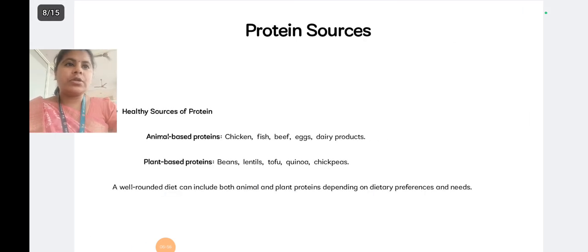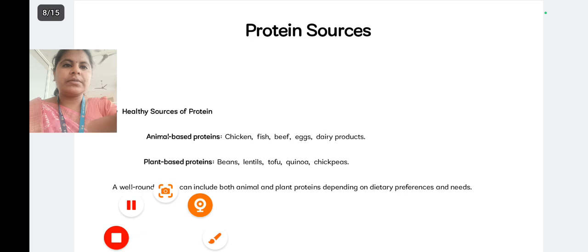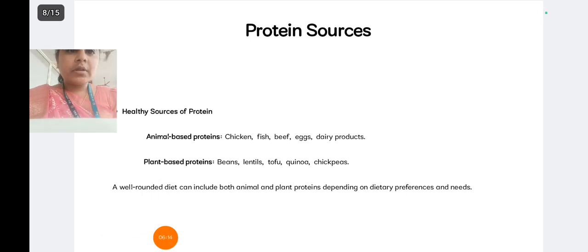So what are the sources of proteins? Animal-based proteins and plant-based proteins. Animal-based proteins include chicken, fish, beef, eggs and dairy products. Plant-based proteins include beans, lentils, tofu, tuna, chickpeas. So healthy protein sources include animal-based proteins and plant-based proteins. Animal-based protein includes chicken, fish, beef, eggs.